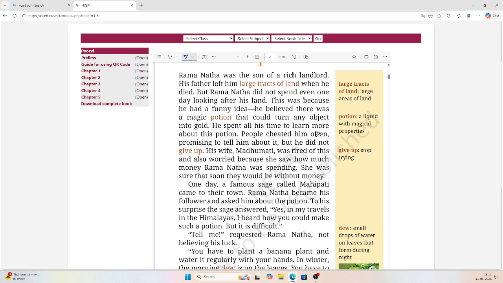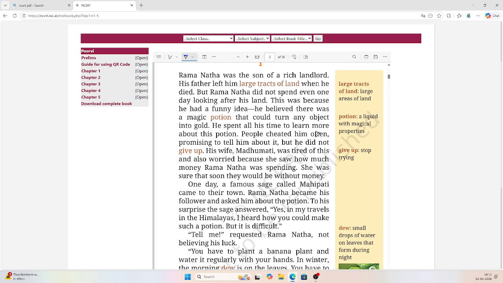So landlord means someone who has many lands, his own properties, like where we build our houses and all. So Ramanatha was the son of a rich landlord.